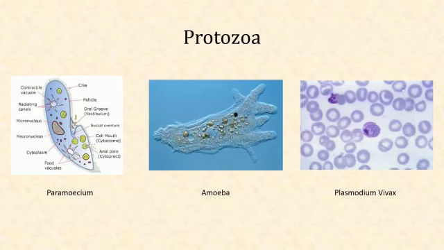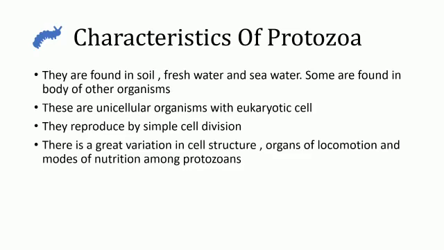Second classification is Protozoa. Here are some examples of Protozoa. Characteristics of Protozoa. The size of Protozoa is approximately 200 micrometers. Protozoans are found in soil, fresh water and seawater. Some are found in the body of other organisms and are pathogenic. It means they can cause diseases. These are unicellular organisms with eukaryotic cell. They reproduce by simple cell division. There is a great variation in cell structure, organs of locomotion and modes of nutrition among protozoans. Examples: amoeba, paramecium, euglena, etc.